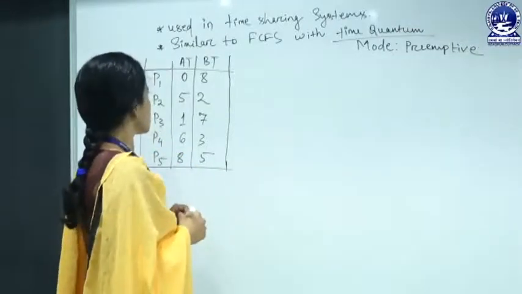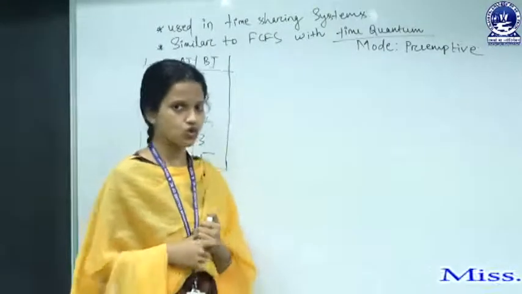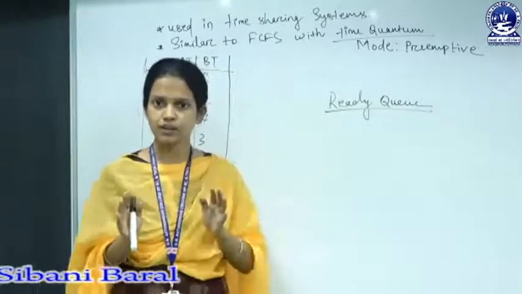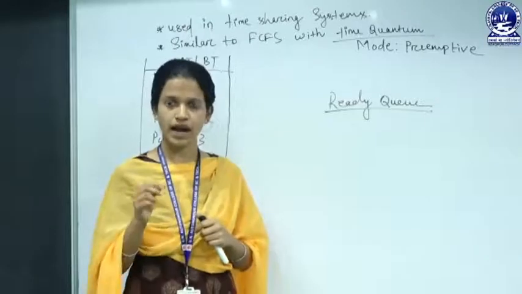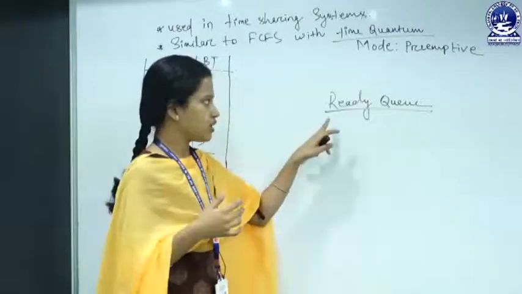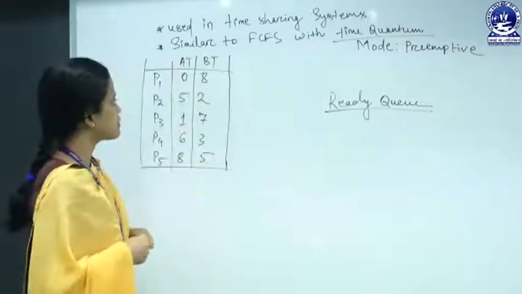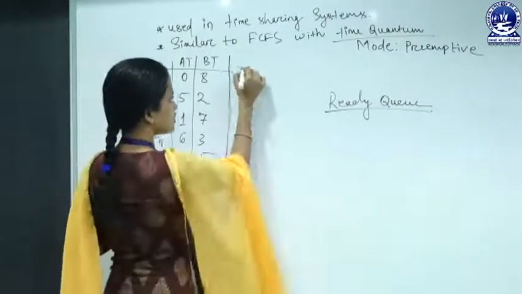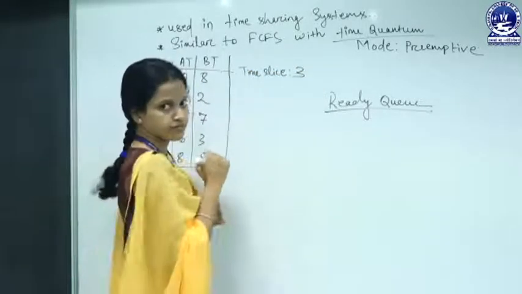To solve this type of numerical, we have to maintain the ready queue. If you maintain a ready queue properly and correctly, there is less chance that you get the answer wrong. So I highly recommend you to draw the ready queue and maintain it correctly and properly. Suppose the time slice or time quantum is three units of time.